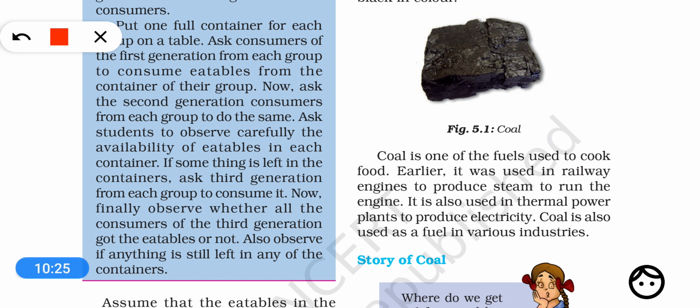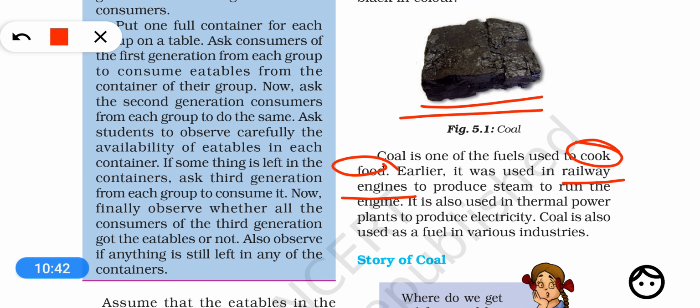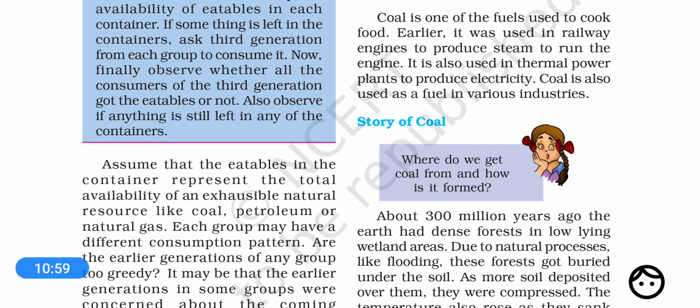Coal is used for cooking of food for domestic purposes as well as in restaurants, for commercial purposes also. And previously the railway engines used to run with the help of coal. The coal was burnt in the engines to produce steam by boiling water. And nowadays the most extensive use of coal is in thermal power plants where electricity is generated. Coal is also used in industries.